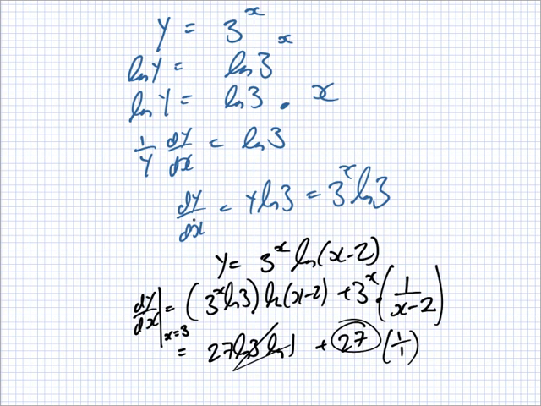Look, here's where I explained it to you.